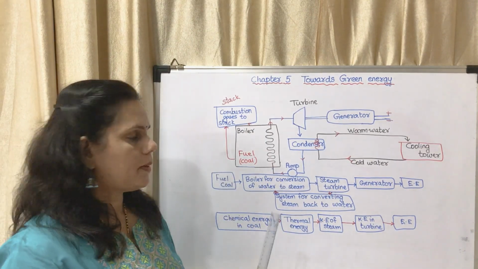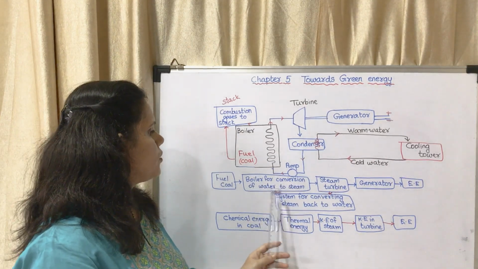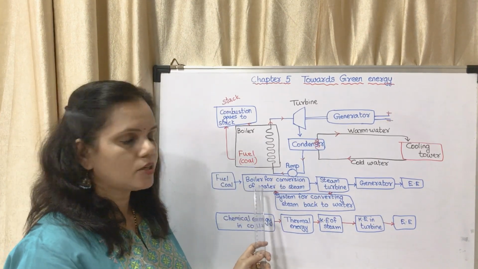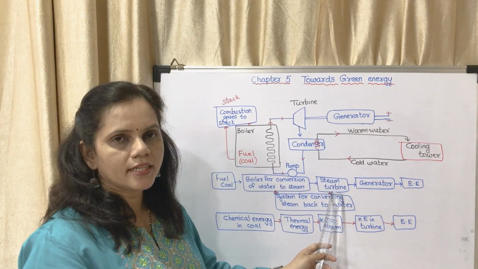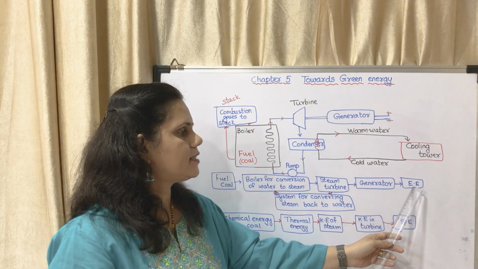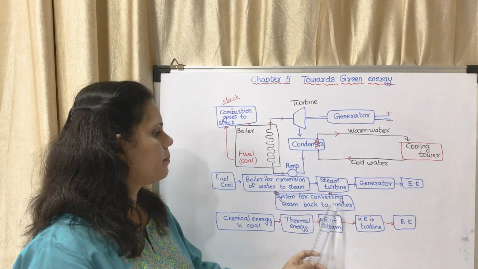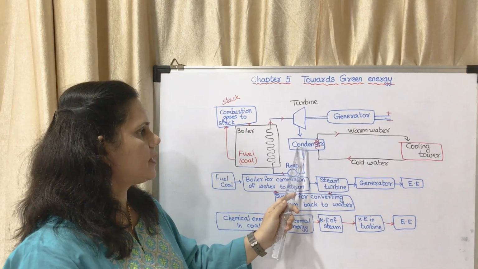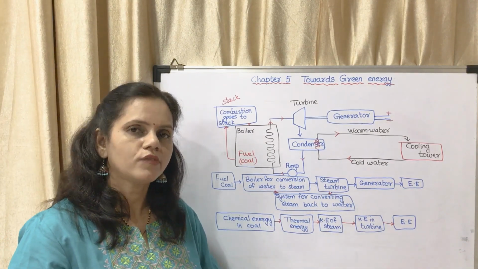So in a thermal power station, there is fuel coal in the boiler for conversion of water to steam. This fuel coal is burnt for conversion of water to steam. That steam is made to move the turbine, that is the steam turbine. That steam turbine moves the generator and the generator generates electrical energy. Now there is a system for converting steam back to water which is connected to the steam turbine and the boiler. That system is the condenser. So this is the flow chart for generation of electricity.